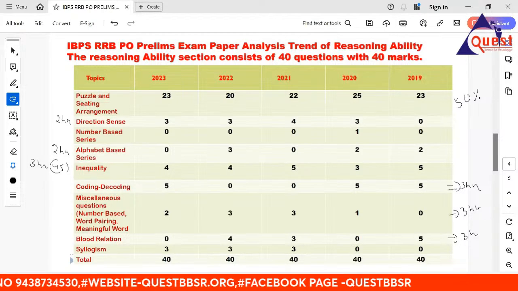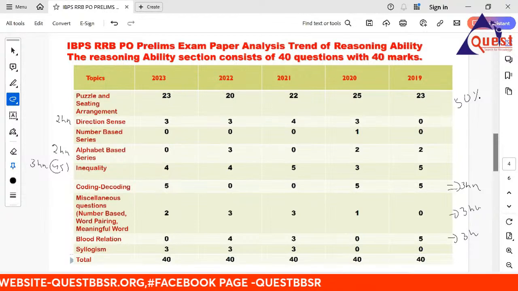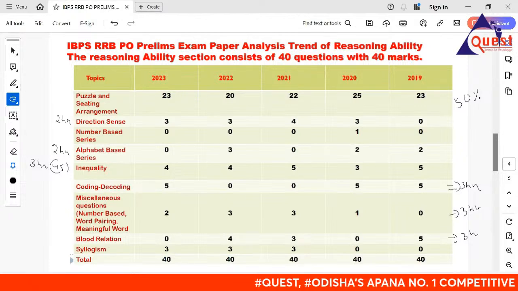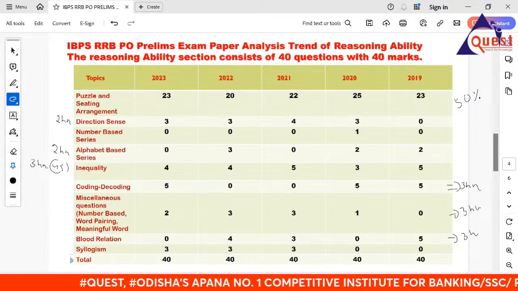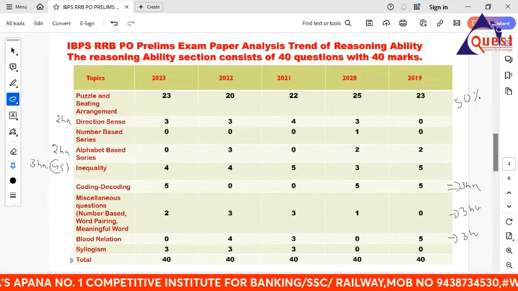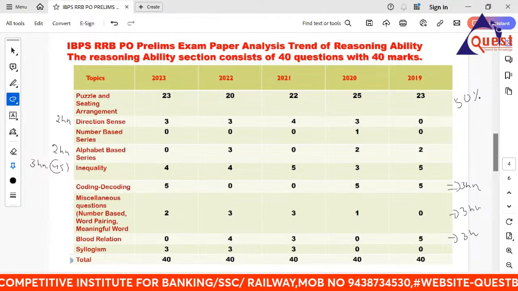And syllabus. Remember, everybody is saying if you are in the last stage of your preparation and you do not know anything about the syllabus, leave the syllabus. Don't worry about it. For my sincere advice, nowadays the banking syllabus is very, very difficult. So don't worry about the syllabus. You are in the last stage, so leave the syllabus. Still, you have 37 questions.